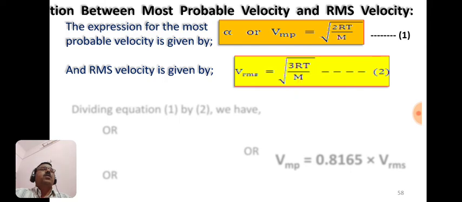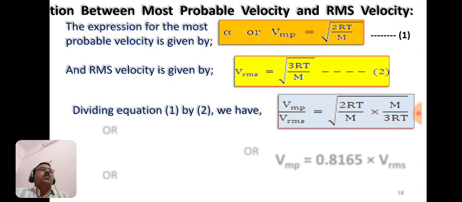Suppose this is equation 2. Now to get the relation between most probable velocity and root mean square velocity, we have to divide equation 1 by equation 2.